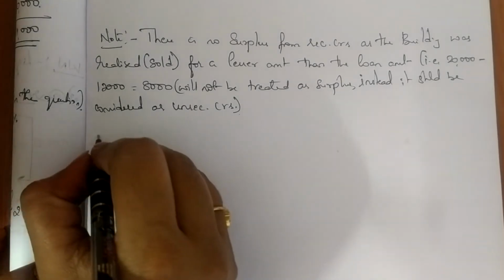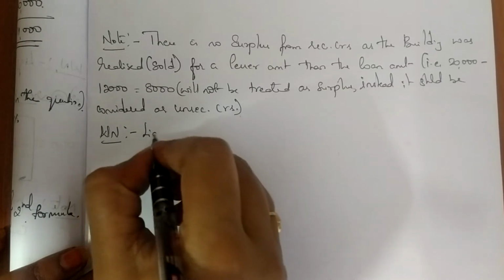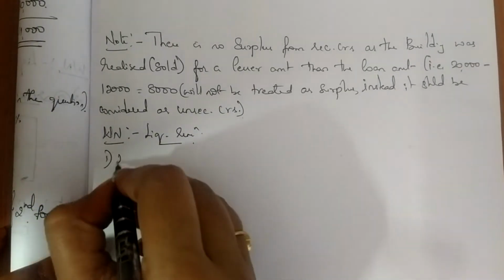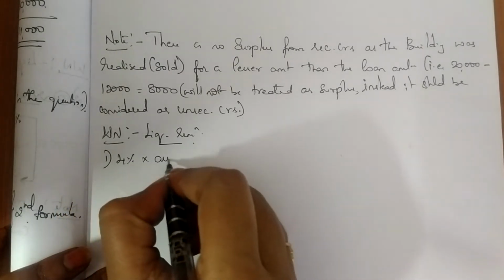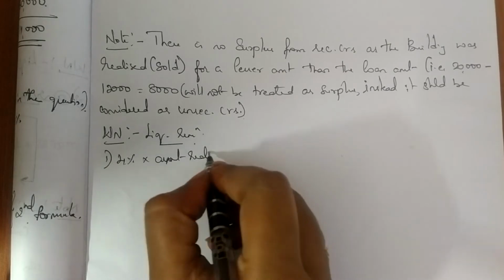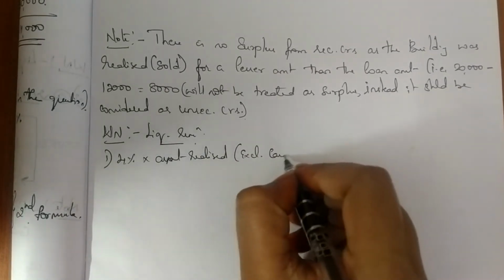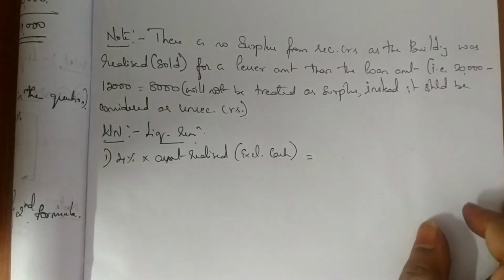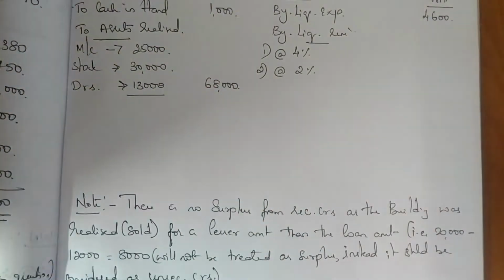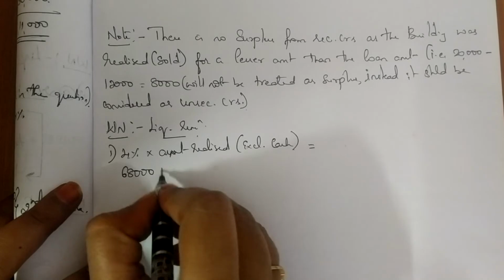So here I am going to write a working note for liquidator's remuneration. They have told it is 4% on amount realized, but do not include cash, that is, excluding cash. Excluding cash, how much is the amount realized? 68,000. Correct? I am not including the 1,000. It is only 68,000.